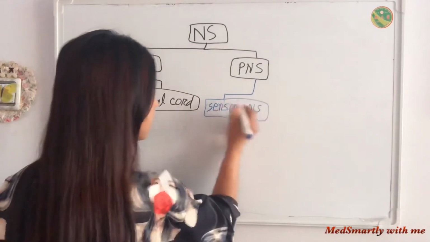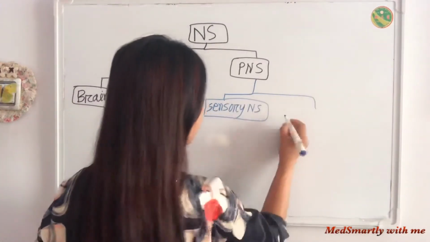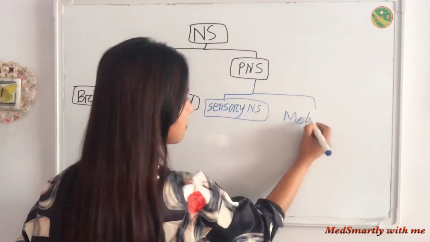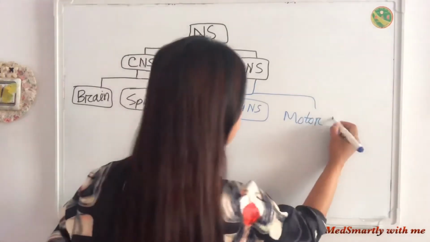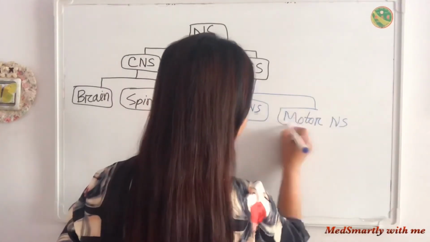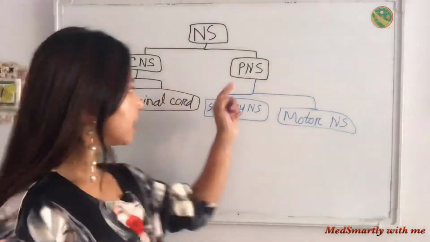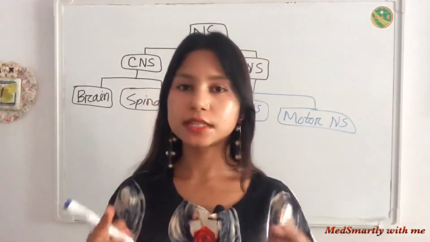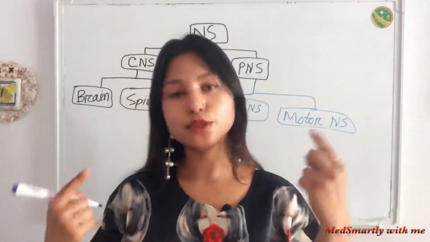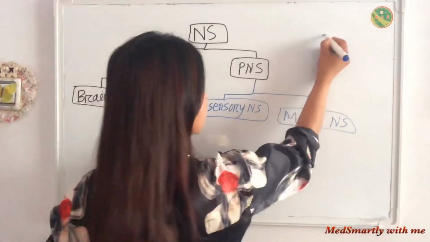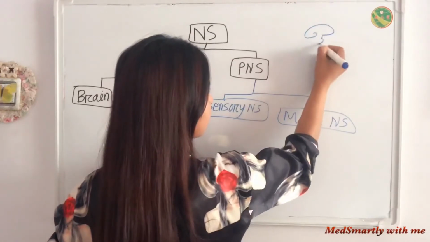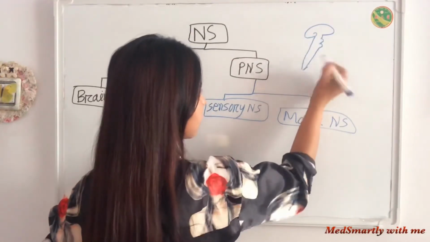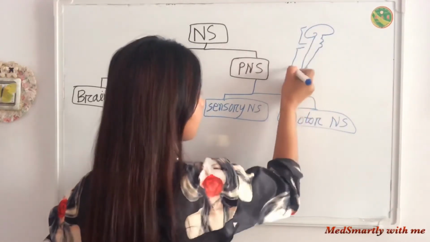Some act according to the brain's command, these are the motor nervous system. One more thing, according to position we can divide our peripheral nerves into two groups. Like this is our brain, and this is the spinal cord.